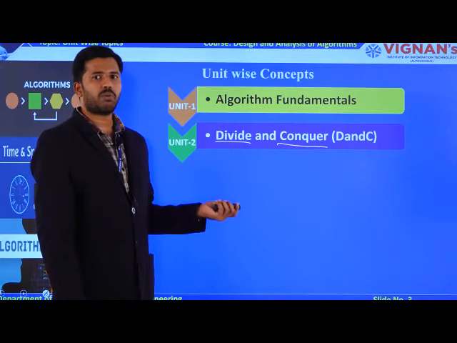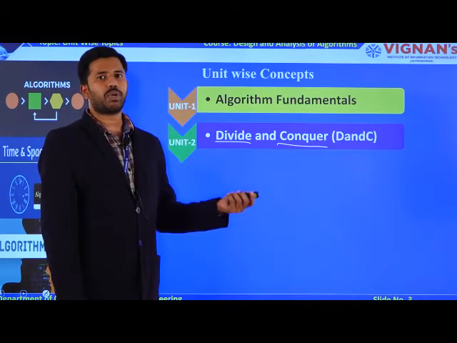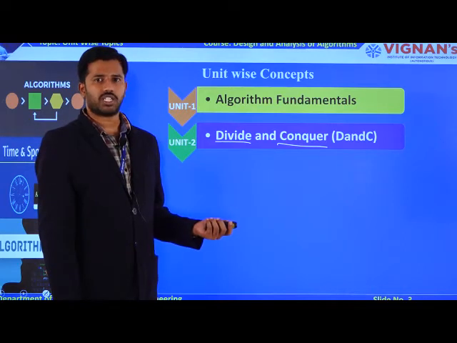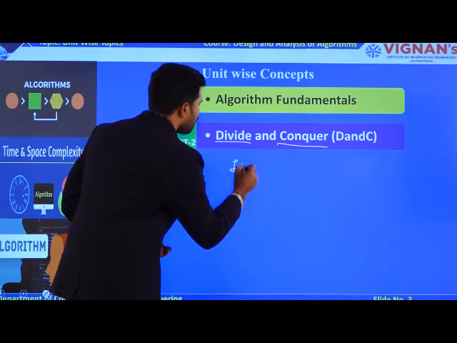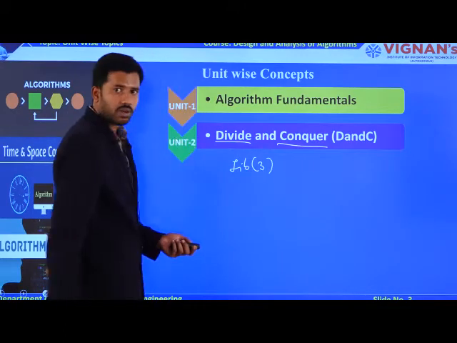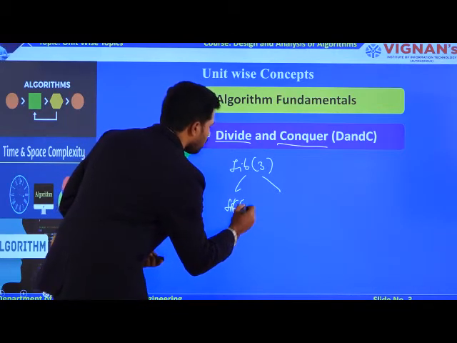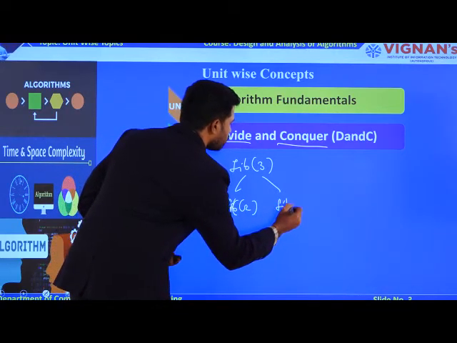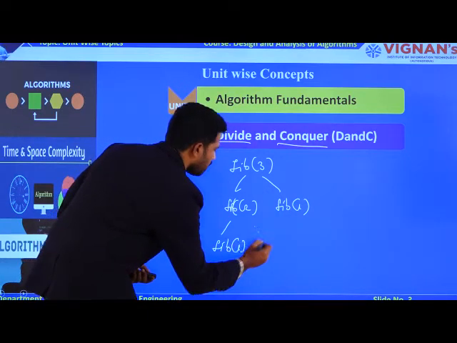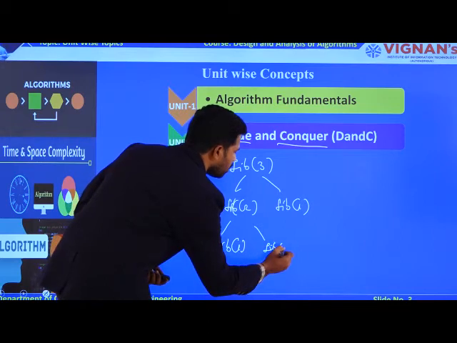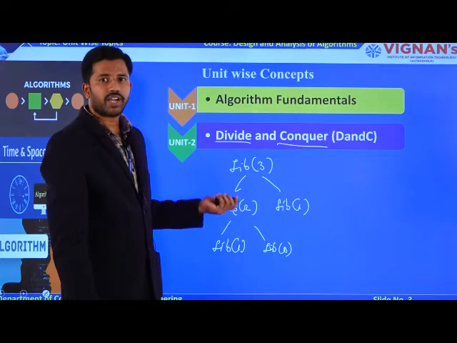So this technique is useful to divide whatever big problem you are having into smaller sub-problems. We'll discuss one example. For example, you have Fibonacci of 3. Fibonacci of 3 is divided into Fibonacci of 2, and again this is divided into Fibonacci of 1, and again Fibonacci of 2 is divided into Fibonacci of 1 as well as Fibonacci of 0. So how have I constructed this recursive tree? With the help of constraints.